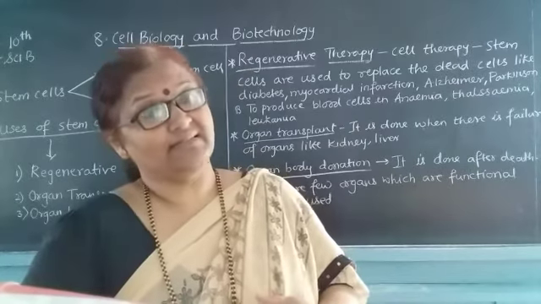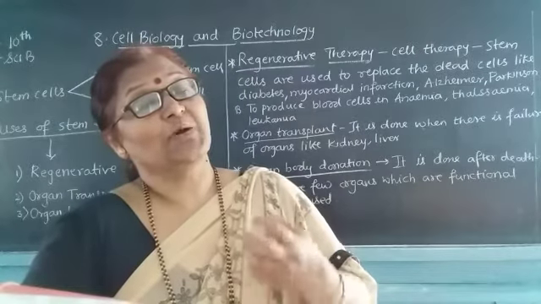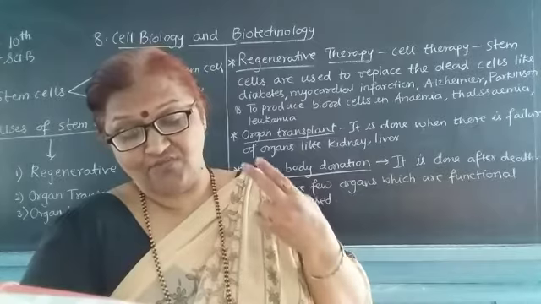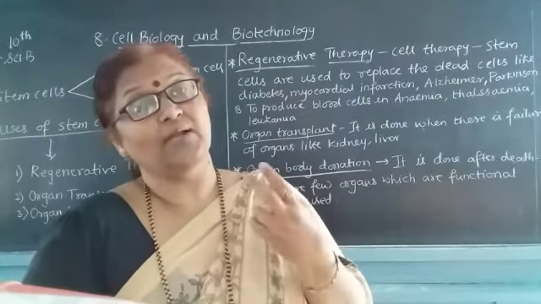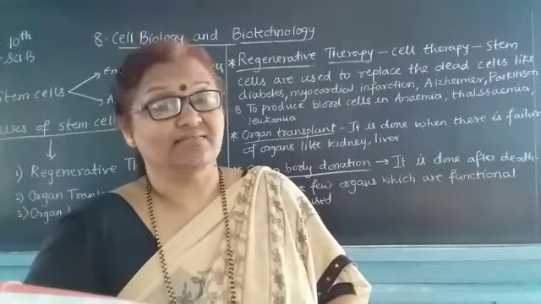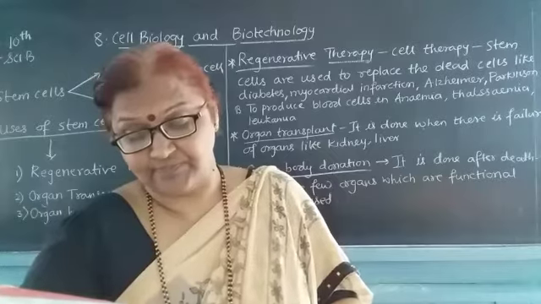For example, each person has a pair of kidneys, and life can go on with a single kidney also. In such cases, a person can donate one of his kidneys to another person.